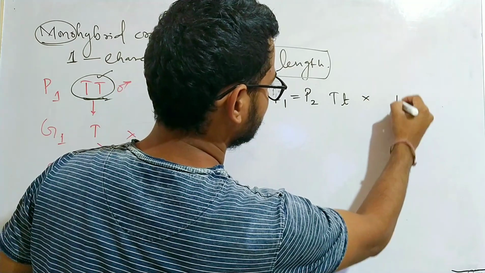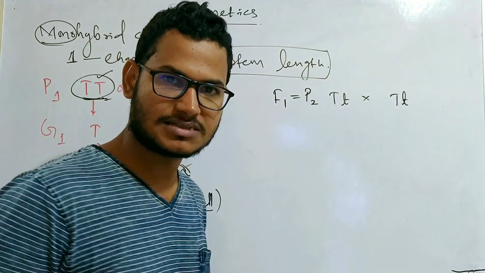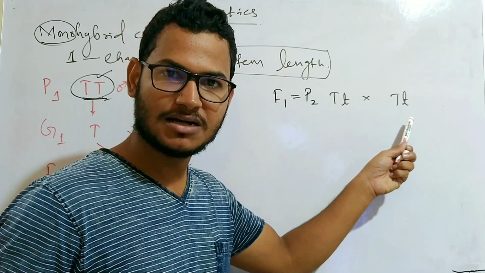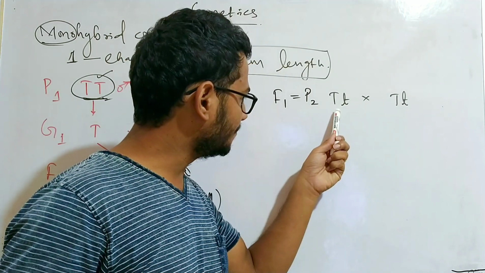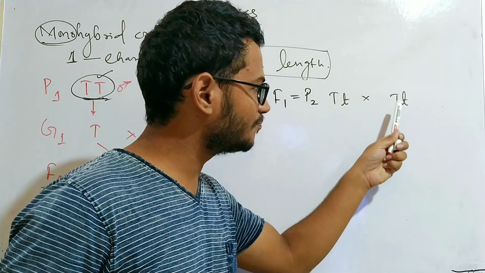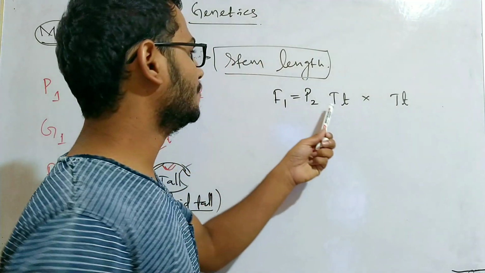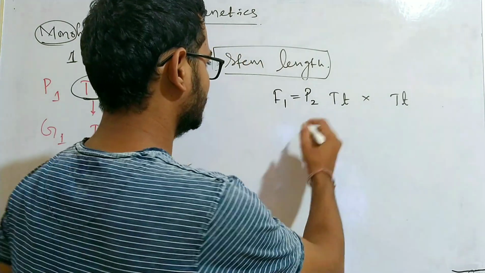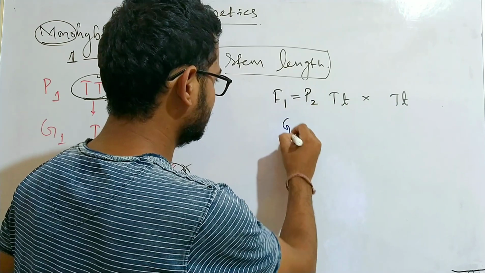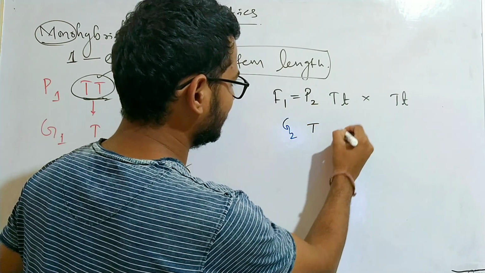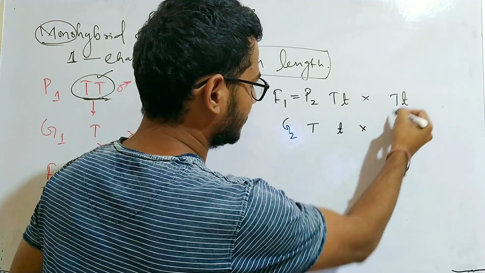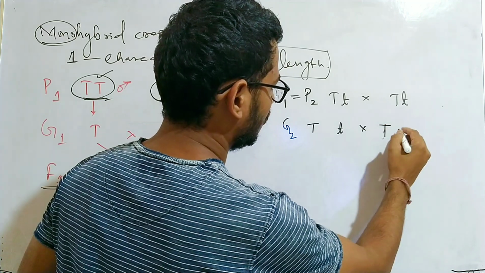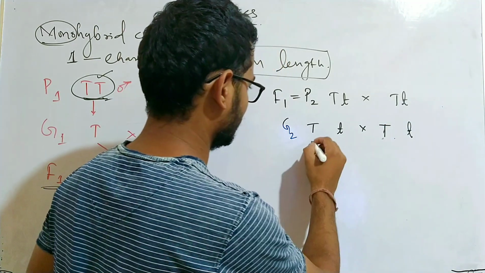It is crossed with itself, means it is crossed with the same type of female plant, means the hybrid tall. Both are hybrid tall. So now the G2 will be either capital T or small t here in the first case, and here also either capital T or small t in the second case.